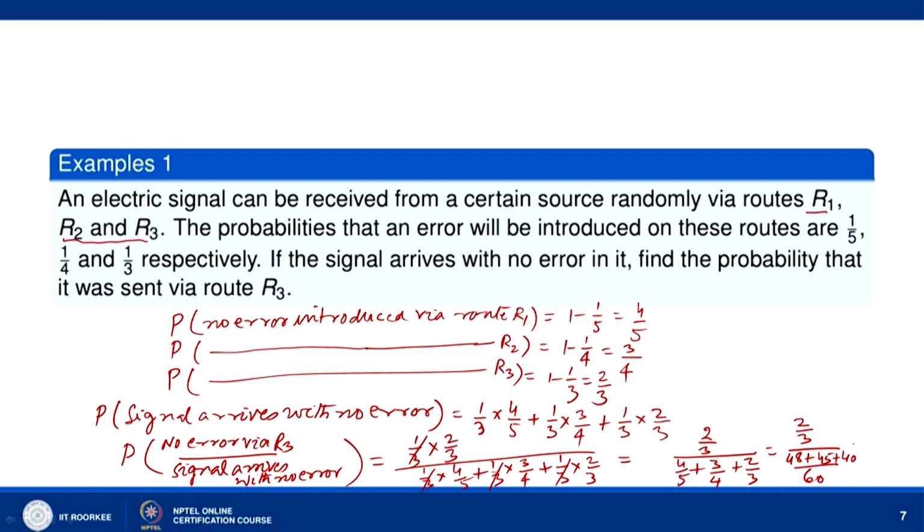So, this comes out to be 2 by 3 into 60 over 133. That means 40 over 133. So, this is the answer: 40 over 133, the probability that the signal was sent via route R3 with no error in it.